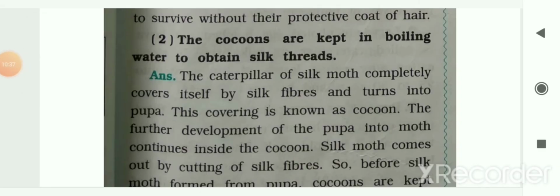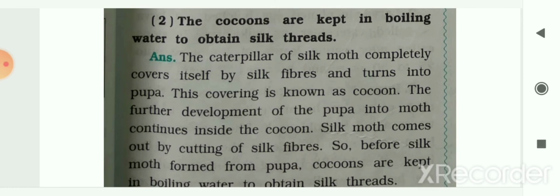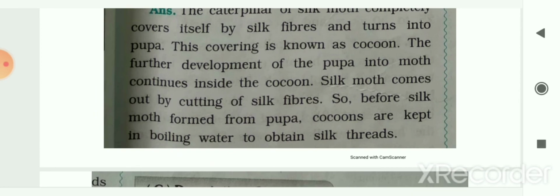The next reason is, the cocoons are kept in boiling water to obtain silk threads. Why are we keeping them in boiling water? So the caterpillar of silk moth completely covers itself by the silk fibers and turns into pupa, and this covering is known as the cocoon. The further development of the pupa into moth continues inside this cocoon, and the silk moth comes out by cutting the silk fibers. So therefore, to prevent the moth from forming from the pupa, cocoons are kept in boiling water to obtain silk threads. So this is why we keep these cocoons in boiling water.